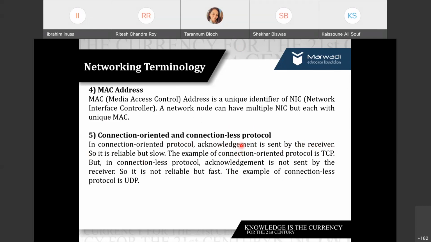So there will be three-way handshaking. Like the client will request, the server will receive that request, then the server will respond. So this is request 1 and response 1. When the response is received, the client is going to acknowledge, right? So acknowledgement is possible in connection oriented, right? Usually TCP is the connection oriented protocol.